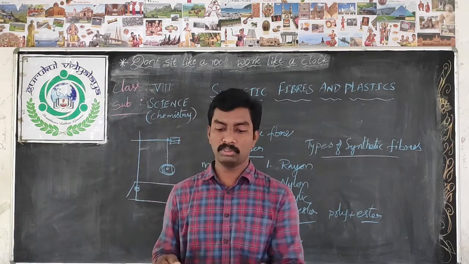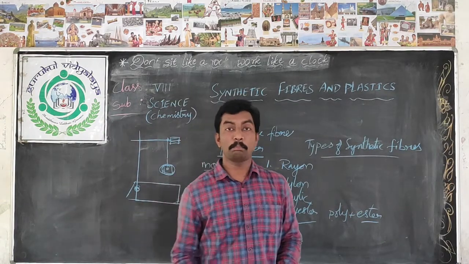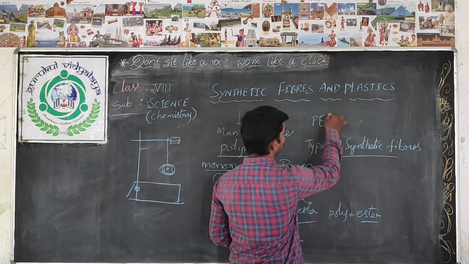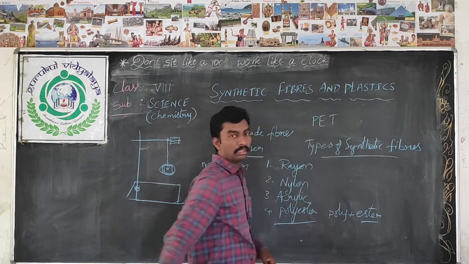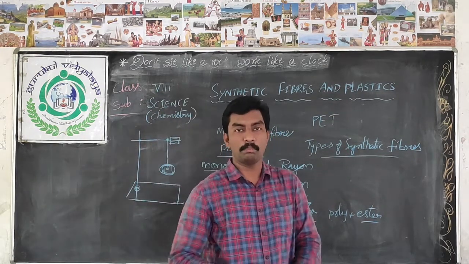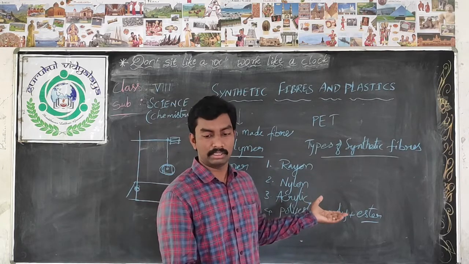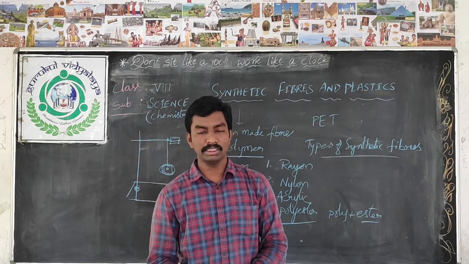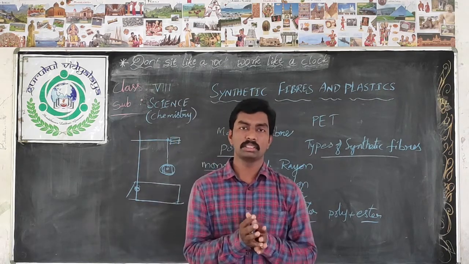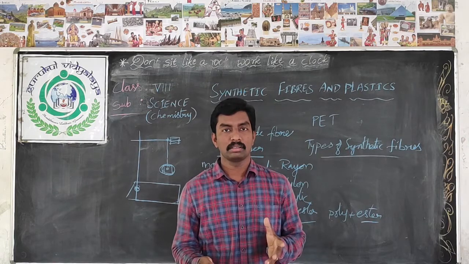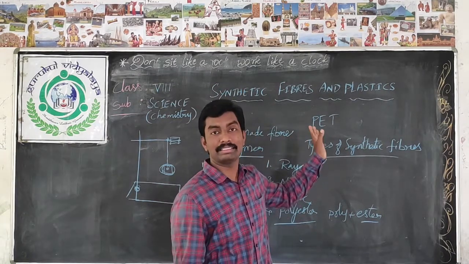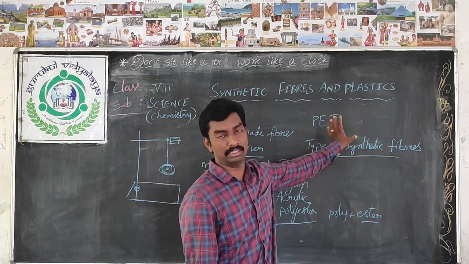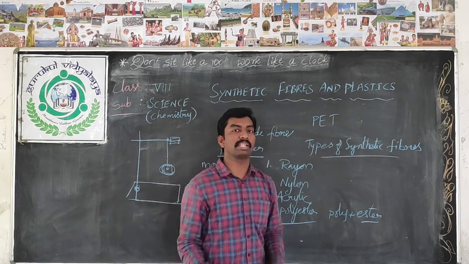And one more thing we have to discuss here: PET. Do you know what is meant by PET? PET is one type of synthetic material which is used to prepare water bottles. Did you observe any jars or water bottles in your home? Polyethylene terephthalate is the abbreviation for PET. So we can call them PET bottles.